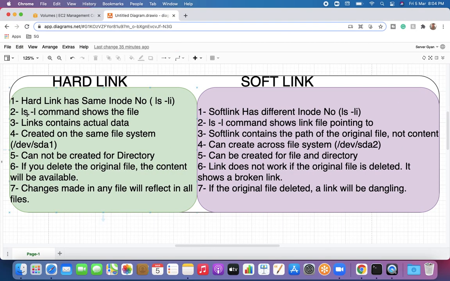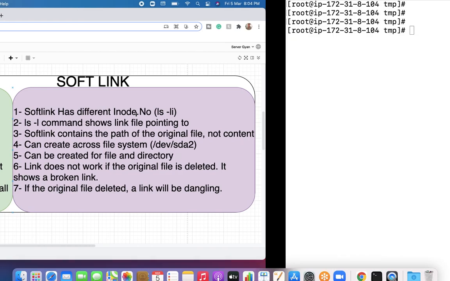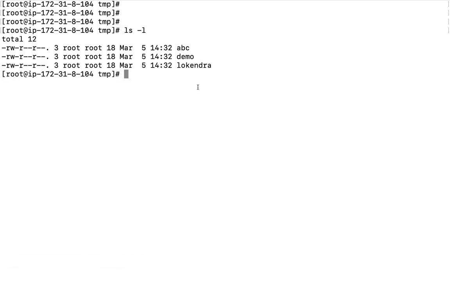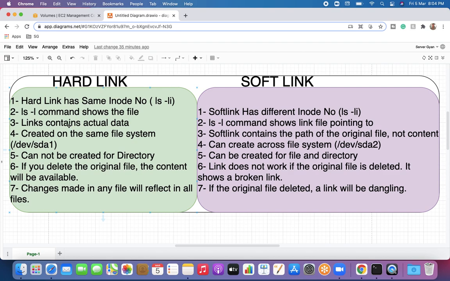If we read here, the ls -l command shows the files. Obviously we can run the ls -l command here. These are files here. Moreover, the links contain actual data.